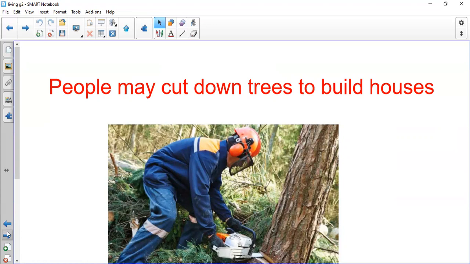I want to cut down all of these trees because I want to have my own home, to build my own house. Is it right? Is it good for the environment? Is it good for the animals? Is it good for you? Of course not. Because the trees, as we said, are like a house or a shelter for many animals.